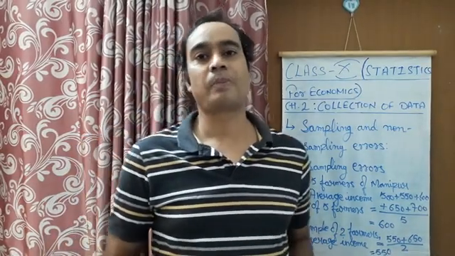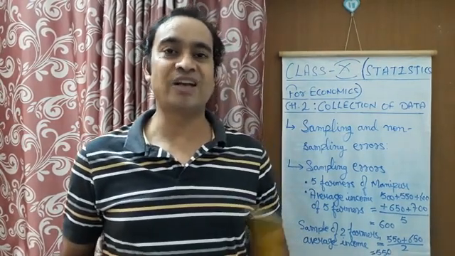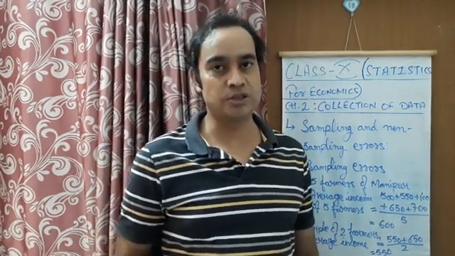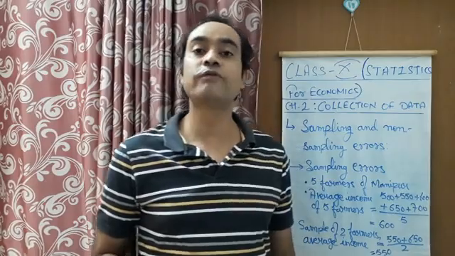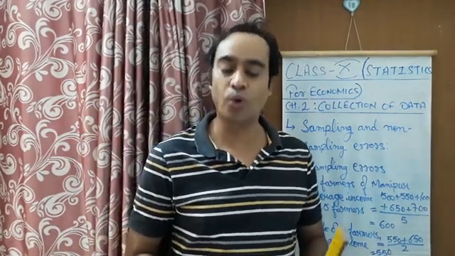All these types of data are collected by national and state level agencies. One of them is the National Sample Survey Organization, which is NSSO.